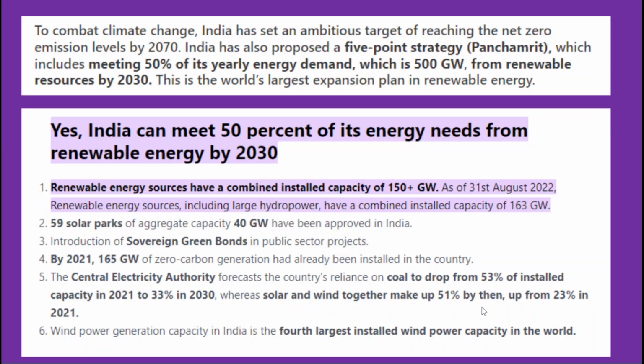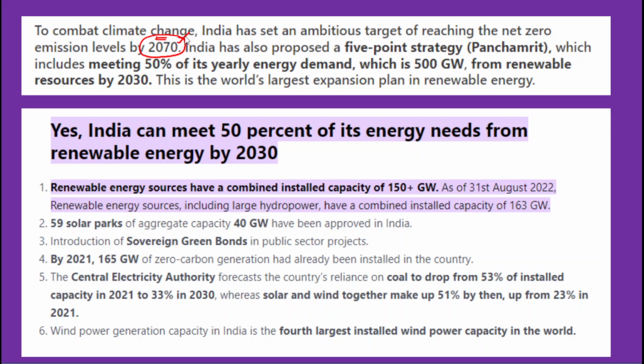Now, in the introduction itself, you have to briefly define the Panchamrit commitments, and 50% of the renewable energy will be through 50% of our energy demand is through renewable sources. Now, in order to combat climate change, India has set certain ambitious targets or goals. So one such goal is achieving net zero by 2070. As I have told you, becoming net zero is one such goal India has announced by 2070.